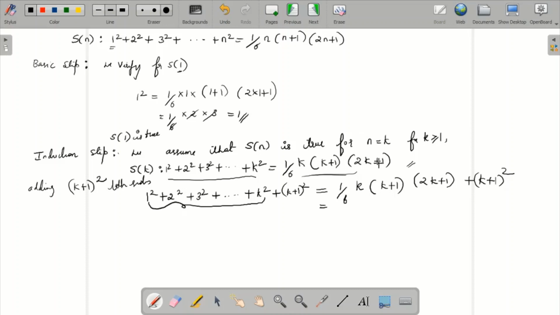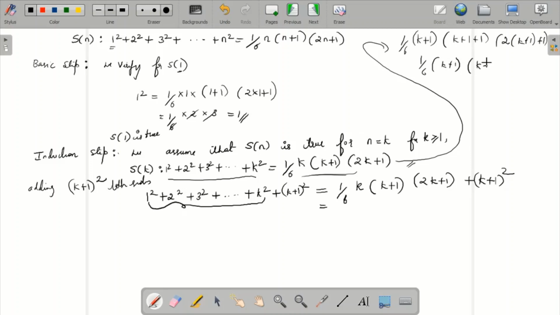Now you know that when it is k, you got this. I'll just write what final answer you should get. Instead of k, it should be for k plus 1, right? So just replace k with k plus 1. So k plus 1 plus 1, and then 2 into k plus 1 plus 1. So this is nothing but 1 by 6 into k plus 1, k plus 2, and 2 into k plus 2 plus 1, which is 2k plus 3.